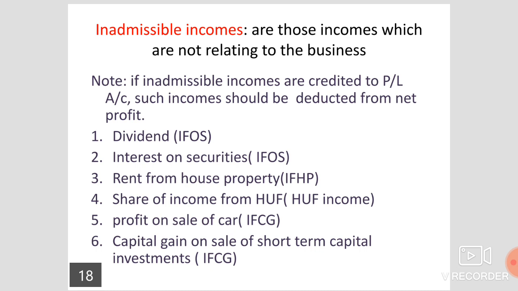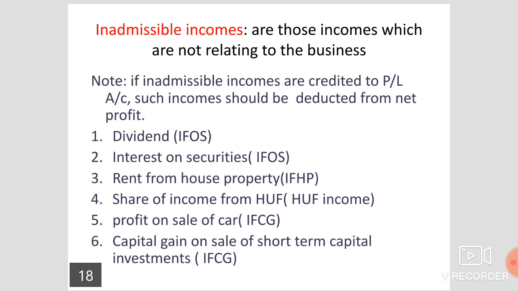If inadmissible incomes are credited to P&L account, since they are already credited, when we are making the adjustment, when we are arriving at the corrected net profit, we should deduct these inadmissible incomes from the net profit.